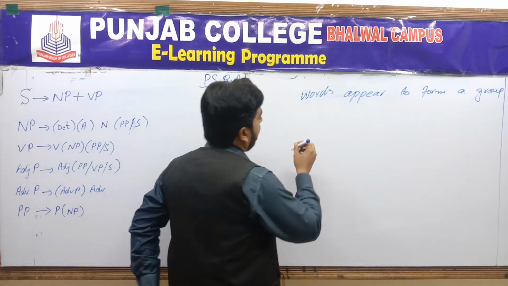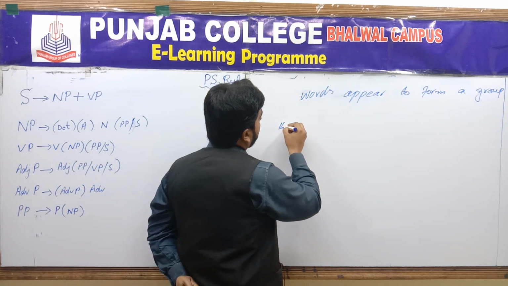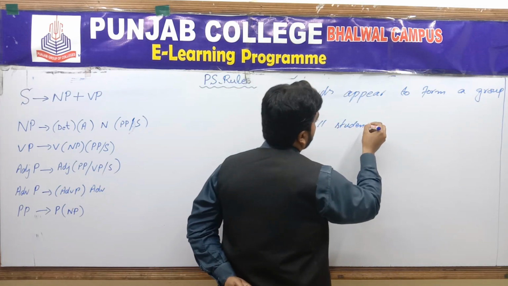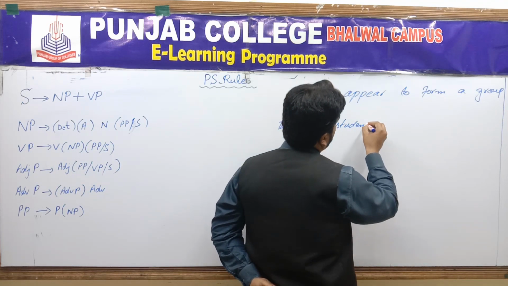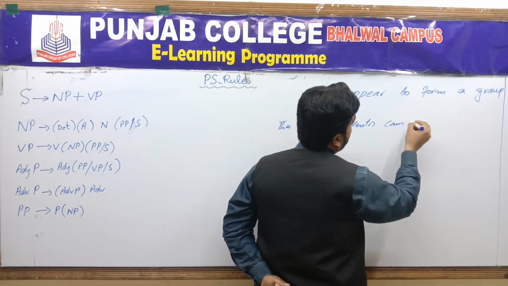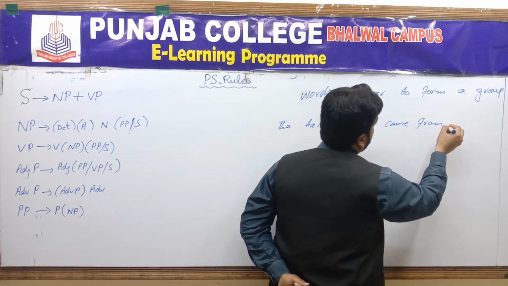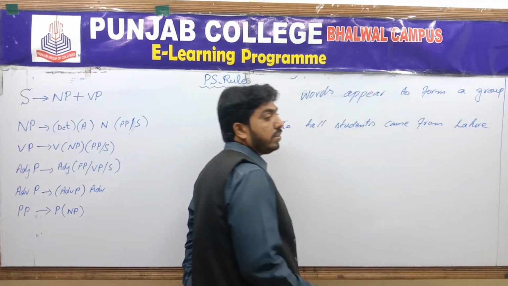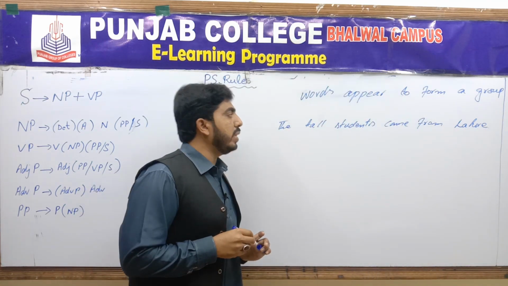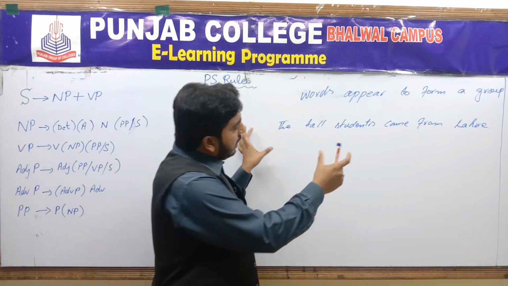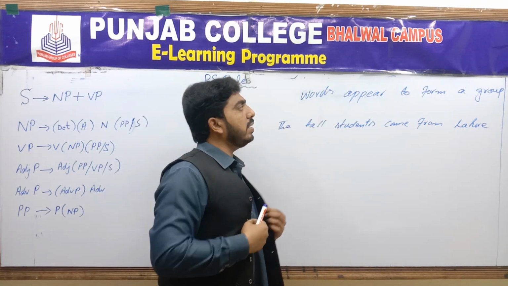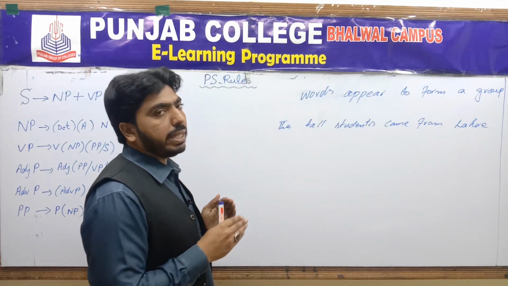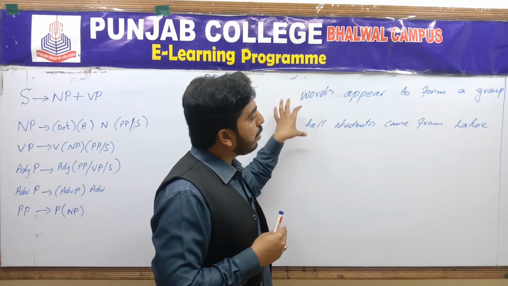Let me write a sentence: The tall students came from Lahore. It's just for the sake of example. The tall students. There are certain combinations, certain groups. Words appear to form certain groups, and there is a particular pattern behind the formation of these groups.